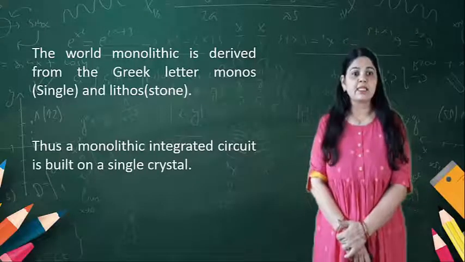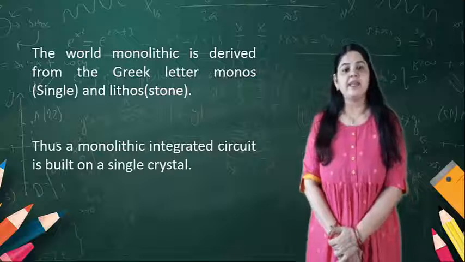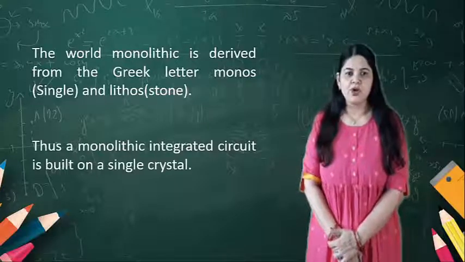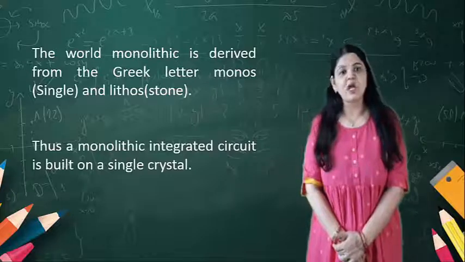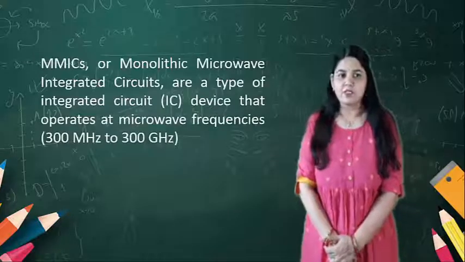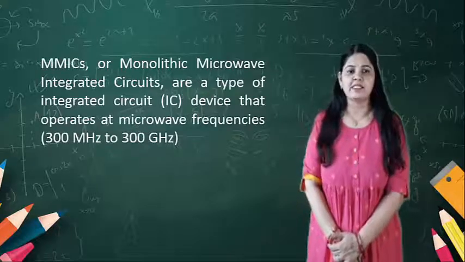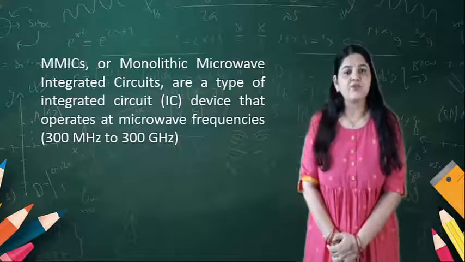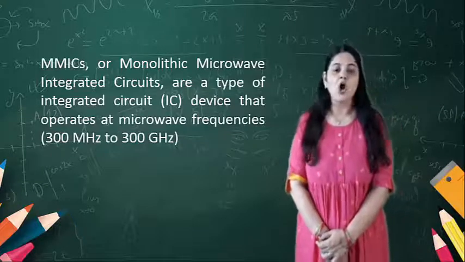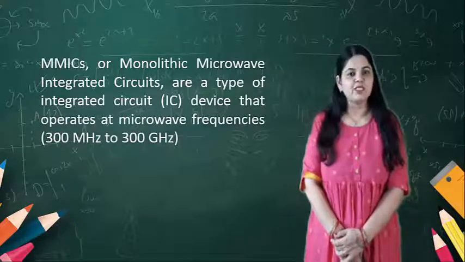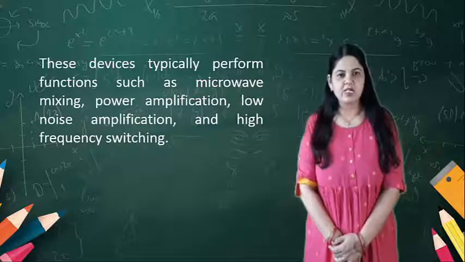This word monolithic is from Greek. Mono means single and lithos means stone. So a monolithic integrated circuit is built on a single crystal. MMICs, or monolithic microwave integrated circuits, are a type of integrated circuit, IC, that operates at microwave frequency, that is from 300 megahertz to 300 gigahertz.